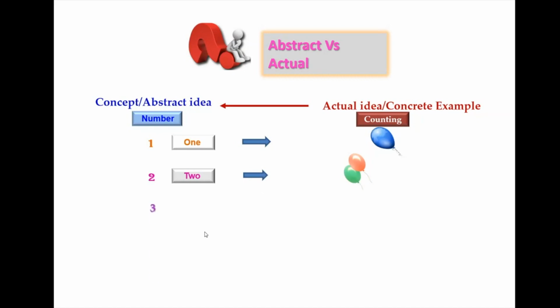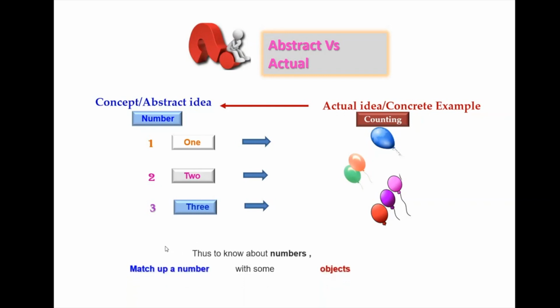To know about the number 3, naturally 3 balloons are to be kept and counted as 1, 2, 3, and the child will know about the concept of number 3. So thus, to know about the numbers, match up a number with some objects.